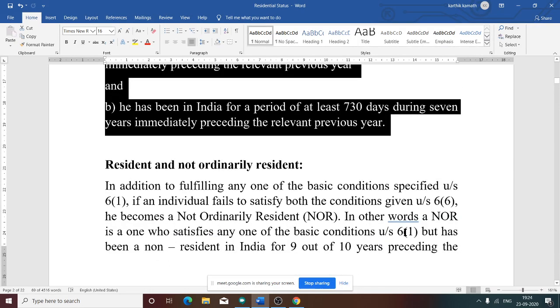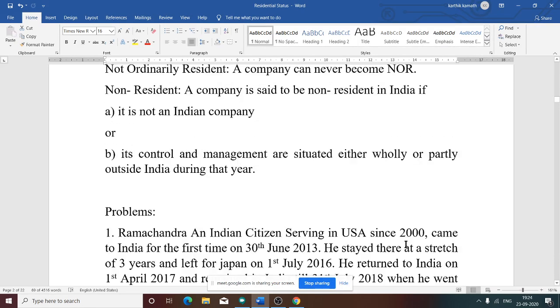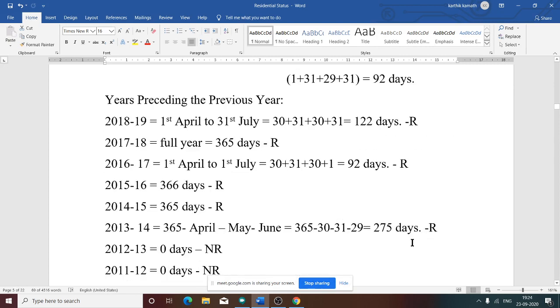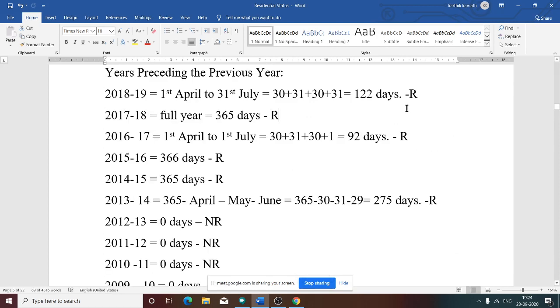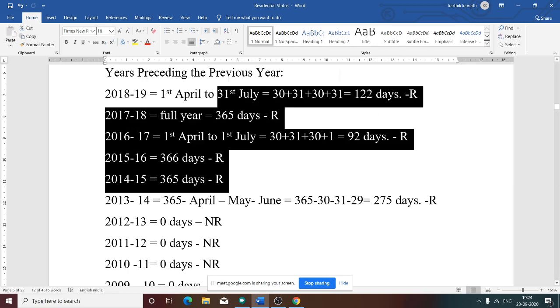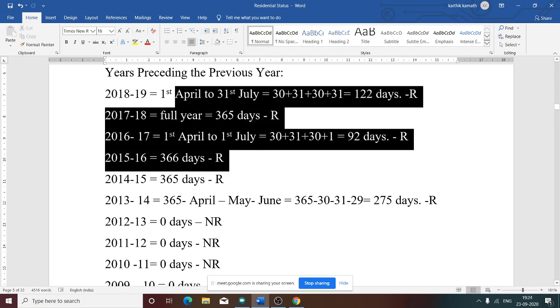Okay, now we are going to see whether there is more than 2 R. First thing we need to see in the question, in the answer part, whether there is more than 2 R in the last 10 years. Yes, already 4 R is there, isn't it? In the first 4 years itself, 4 R is there. So the first additional condition he has satisfied. He has been a resident in 2 out of the last 10 previous years preceding the previous year.